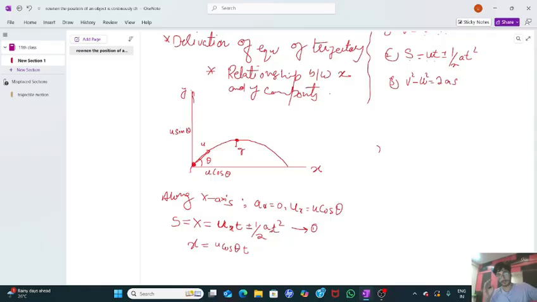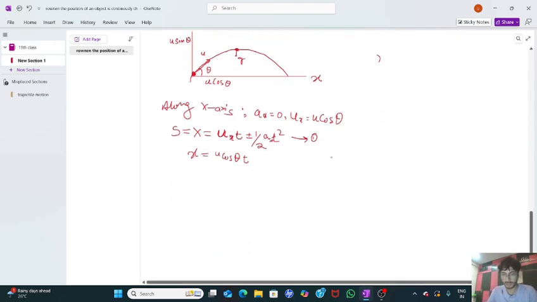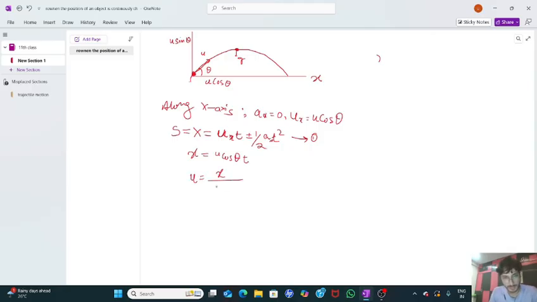As already mentioned, the derivation of the equation of trajectory gives the relationship between x and y components. So there will be no other variables in the equation of trajectory. Am I right? Yes, absolutely right. So let us eliminate the values of u and t here for future purposes. Time t is equal to x upon u cos theta, because there will be no t and u components in the final equation. Now let's resolve this along the y-axis.